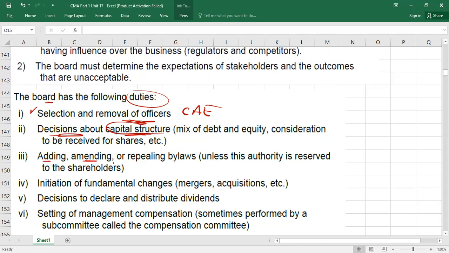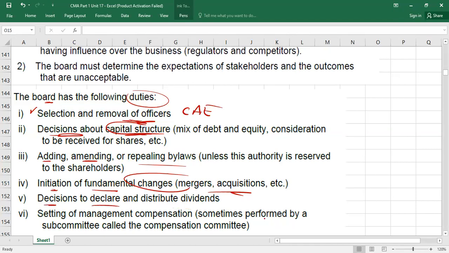Third is what? Adding, amending, or repealing bylaws. Bylaws I explained earlier, right? If you want to amend any bylaw, you want to make some changes in the bylaws, so again, who will decide? Board of Directors. Then what? Initiating of the fundamental changes like merger, acquisition, etc. What it means? Maybe you want to merge your business with another business. Maybe you want to acquire certain other companies. Maybe you want to sell some segment from your business. So who will take decision? Board of Directors.